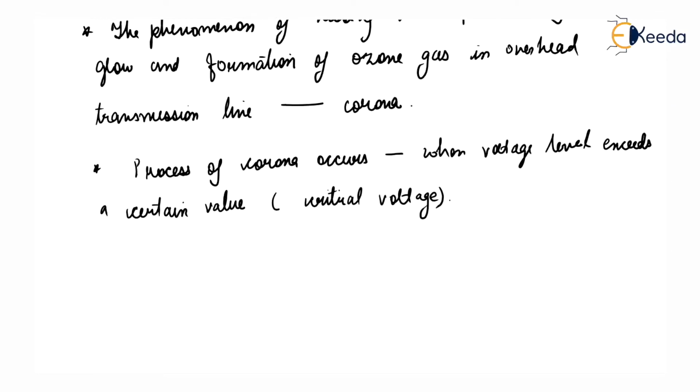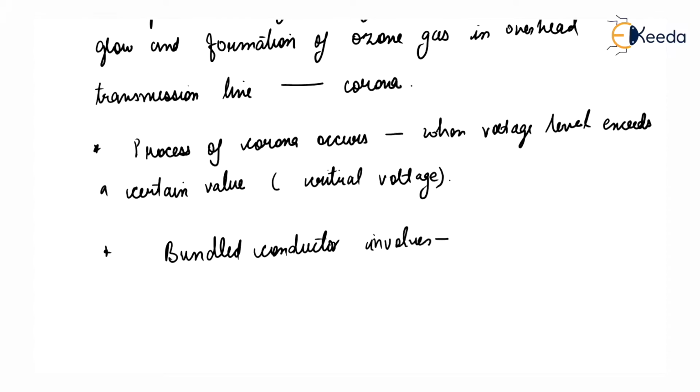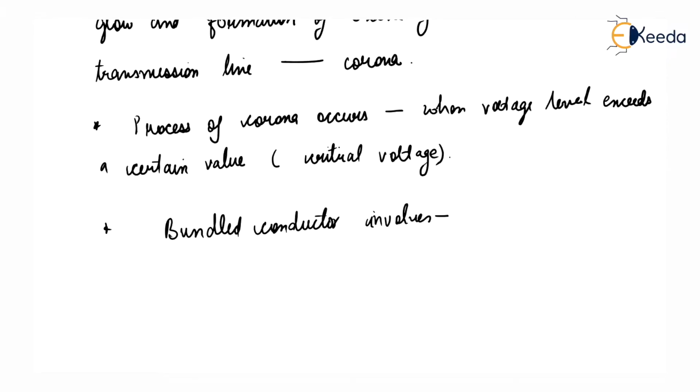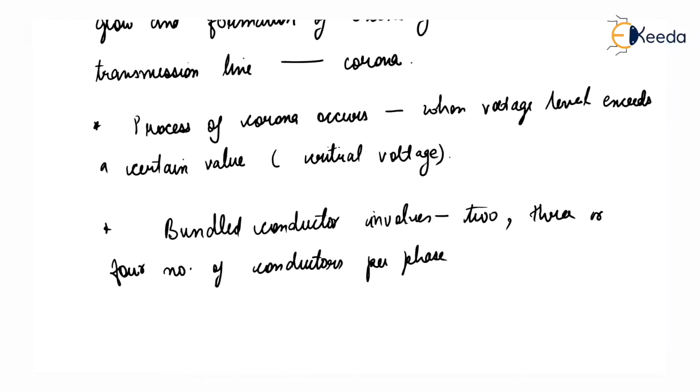Ordinary conductors involve a single conductor per phase, but the bundle conductor involves two, three or four conductors per phase.